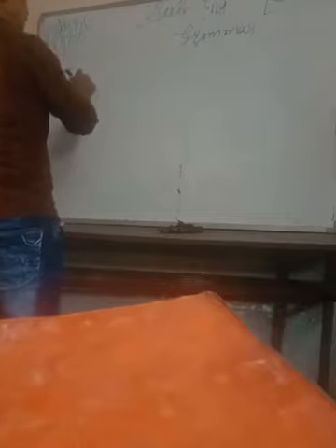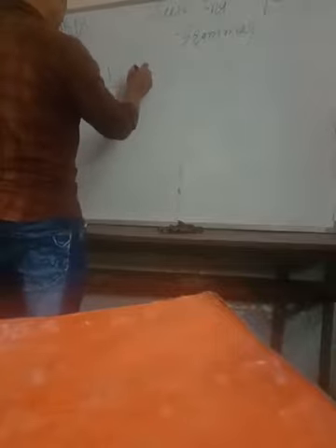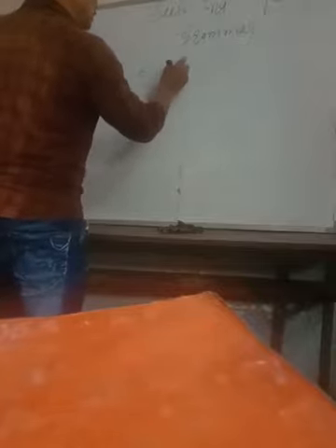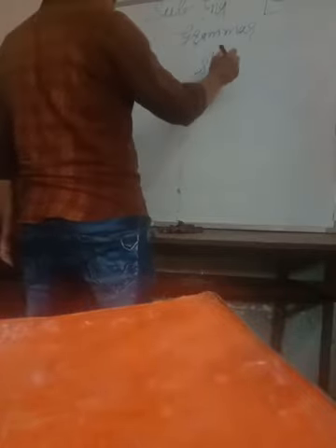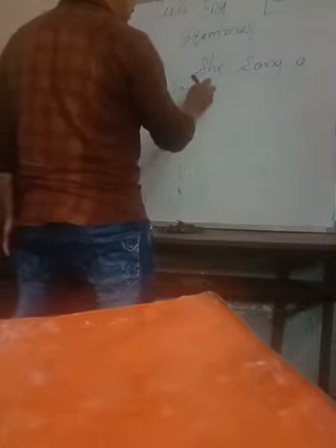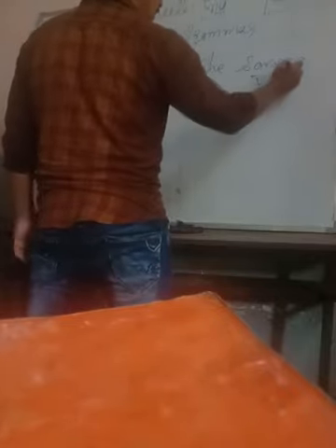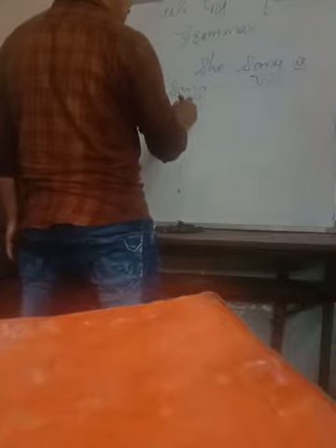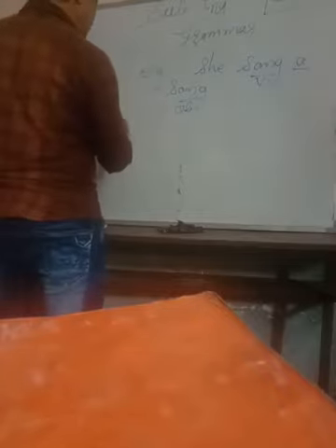So, transitive verb example. She sang a song. Now here, sang is a verb and a song is an object. So sang actually comes with an object, so it's a transitive verb.